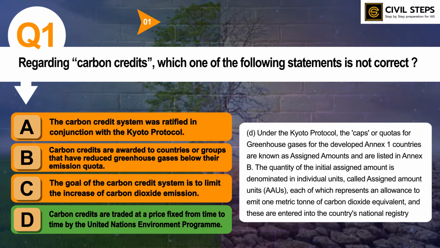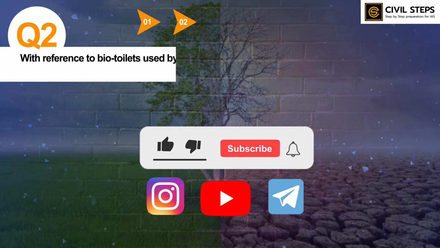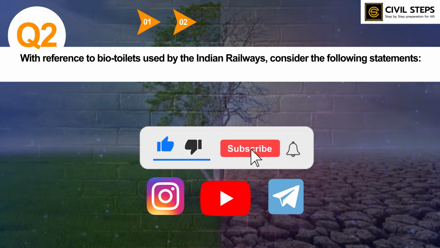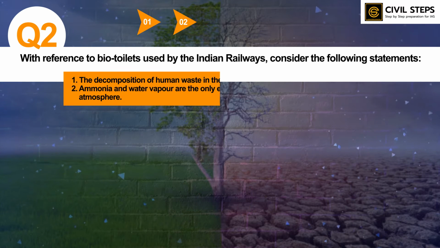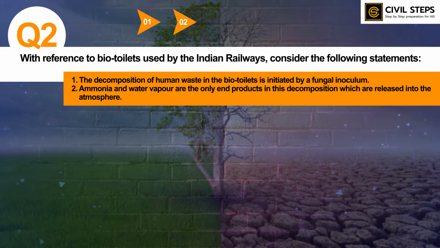Now let us discuss question number second. With reference to bio toilets used by the Indian Railways, consider the following statements. First, the decomposition of human waste in the bio toilets is initiated by a fungal inoculum. Second, ammonia and water vapor are the only end products in this decomposition which are released into the atmosphere. So, which of the statements given above is or are correct?